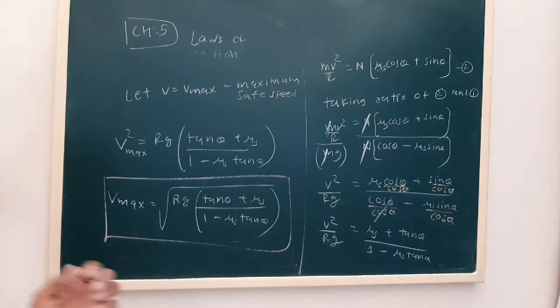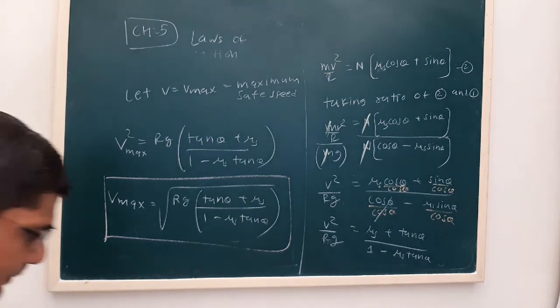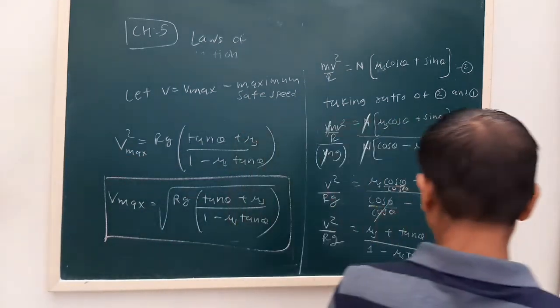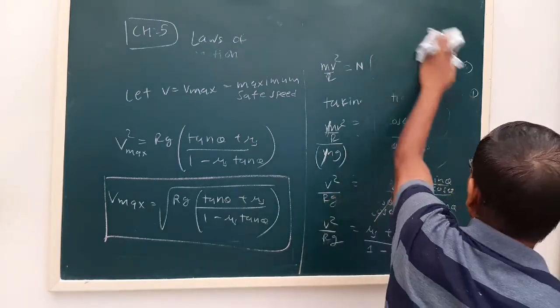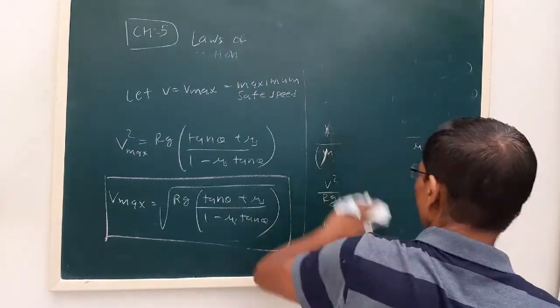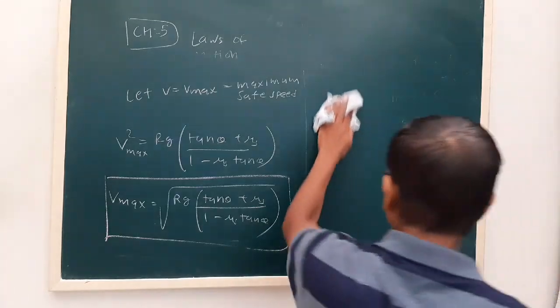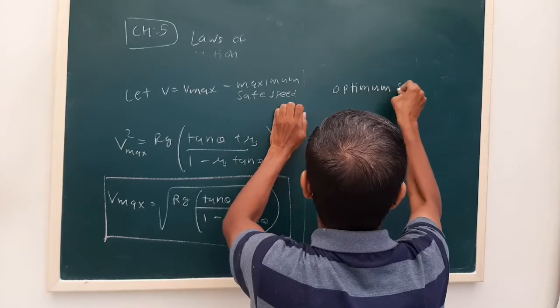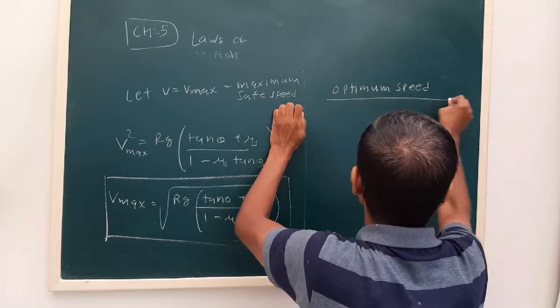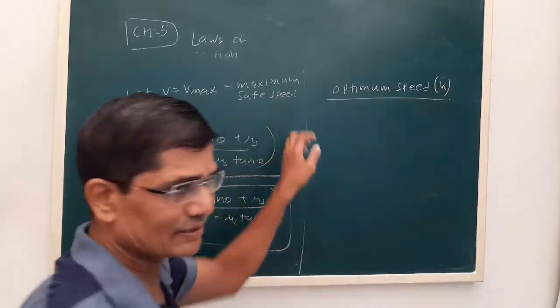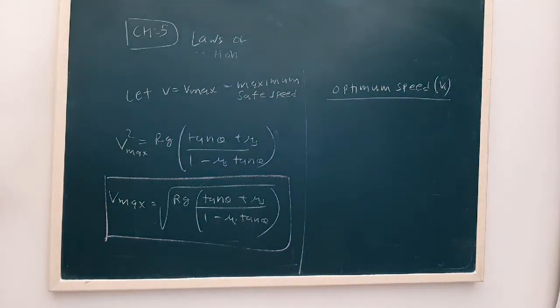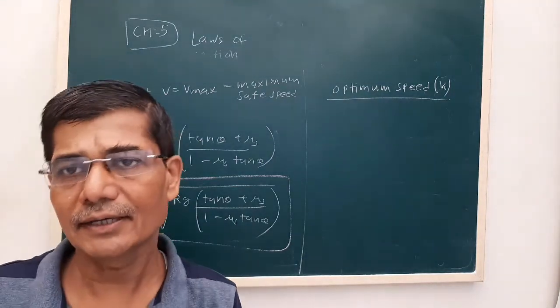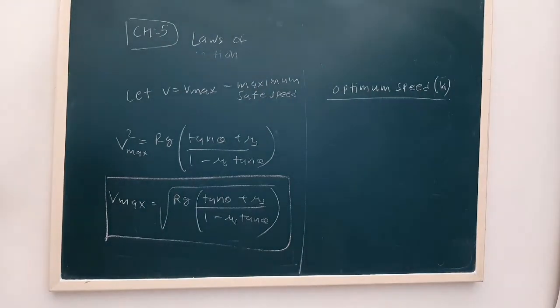Now, this is a very important question, it can be asked as a 3-mark question. Now, see, many times they call it the optimum speed. Now, see, optimum speed is not a maximum or a minimum speed. That is for a given condition. Okay, that is for the given condition.